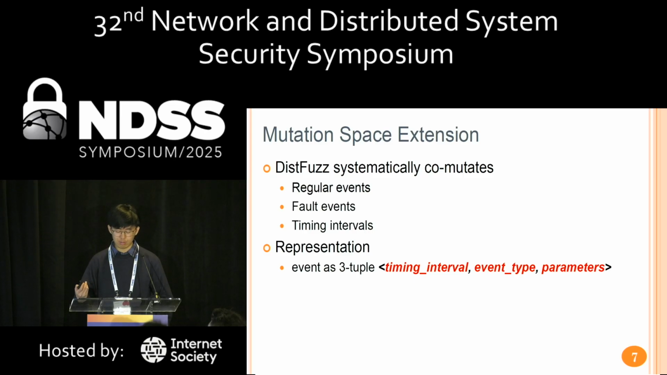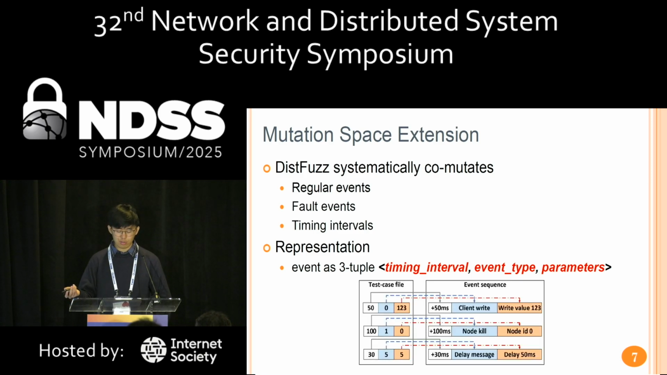To effectively represent the test case, DistFuzz encodes regular and fault events in the input space as a three-tuple, including timing interval, event type, and parameters, to universally represent different kinds of events. As the figure shows, a test case file is translated to input sequences. The specific meaning of the parameter depends on the type of the event. For example, the node kill event needs a parameter to specify the target node ID. More details can be found in the paper.